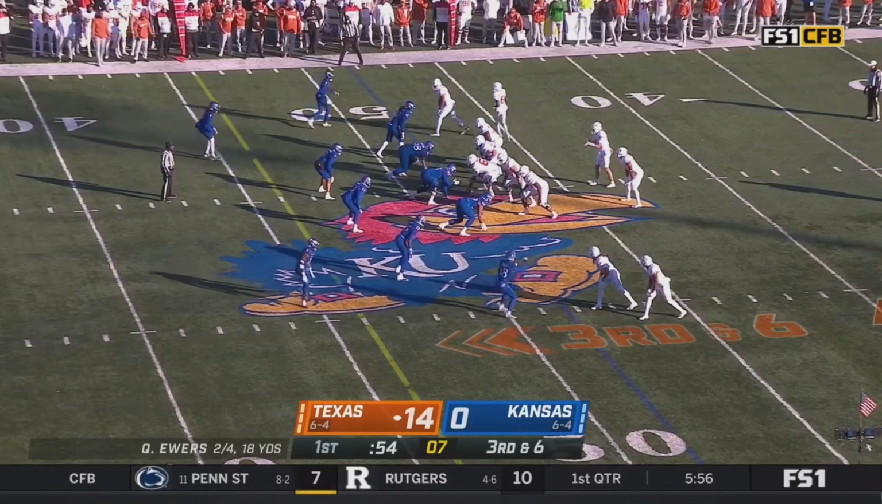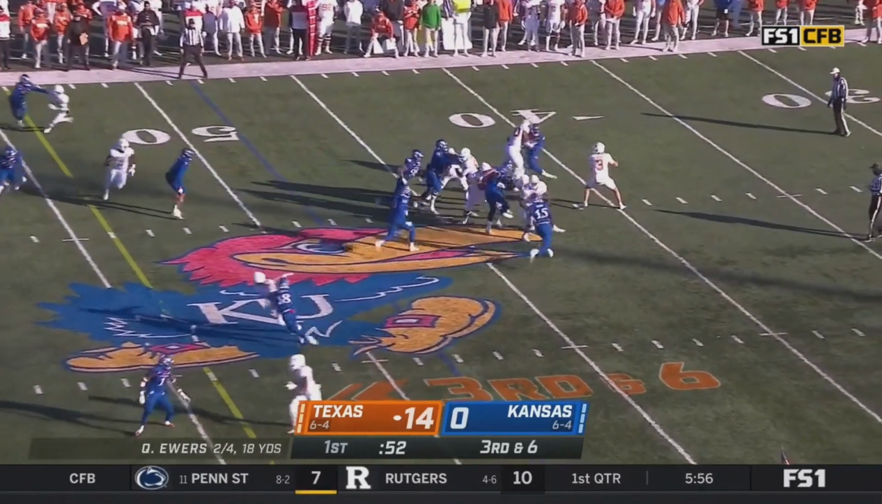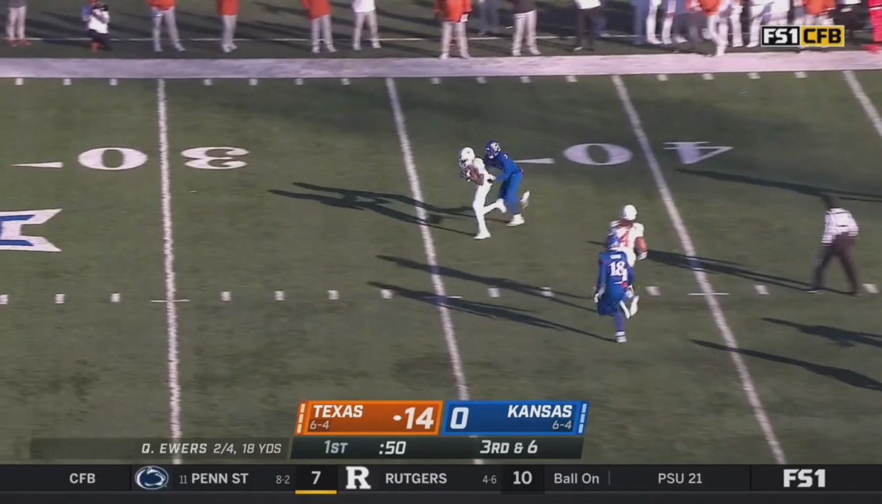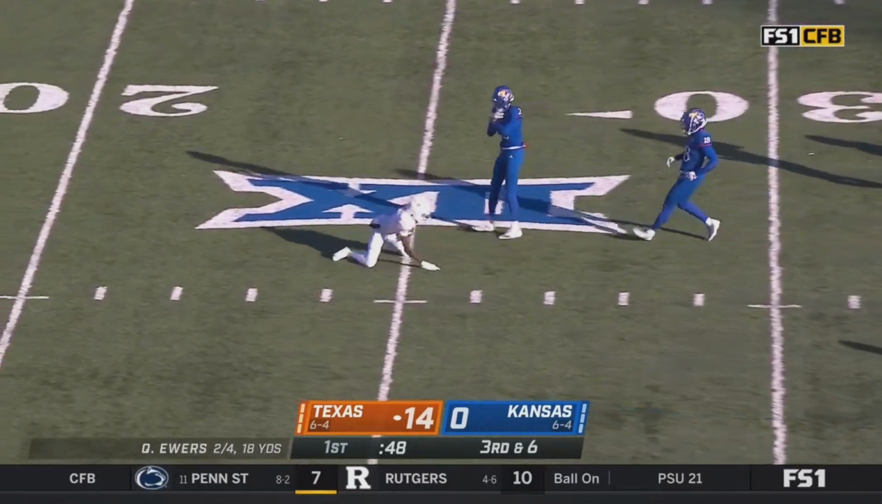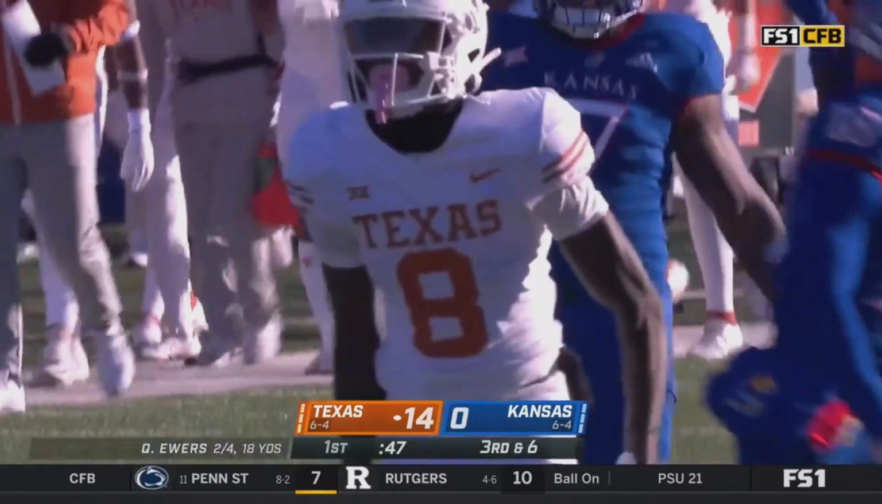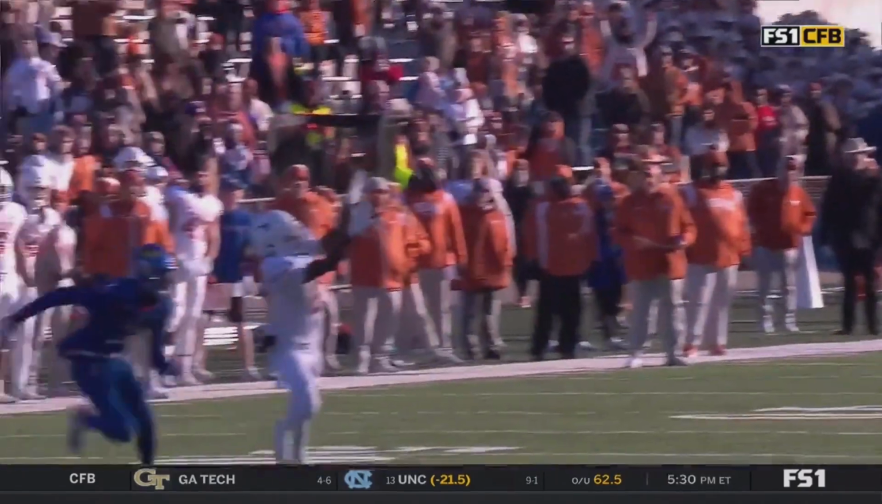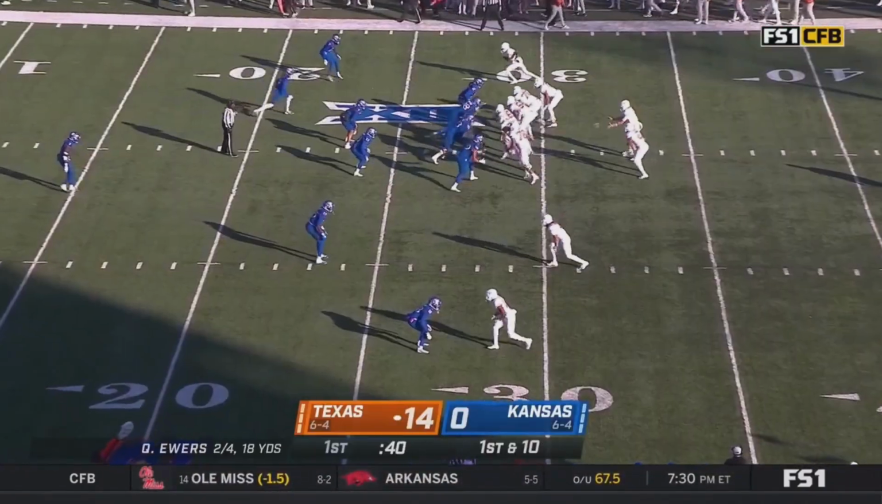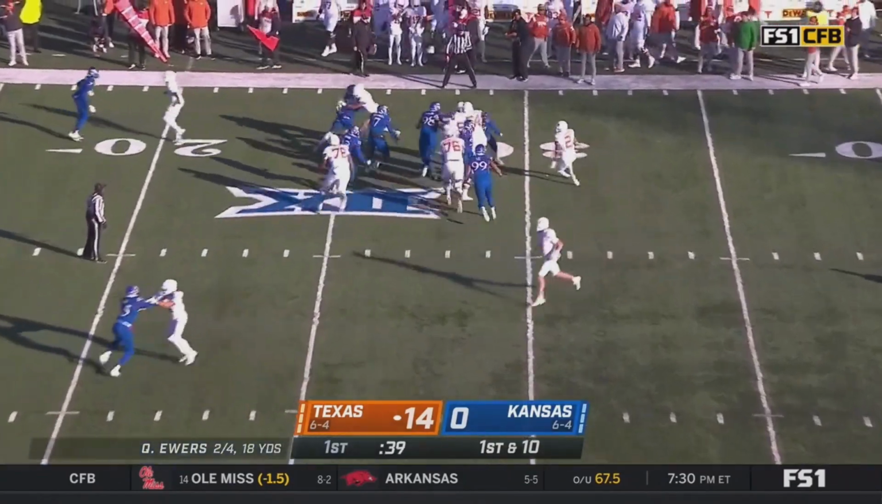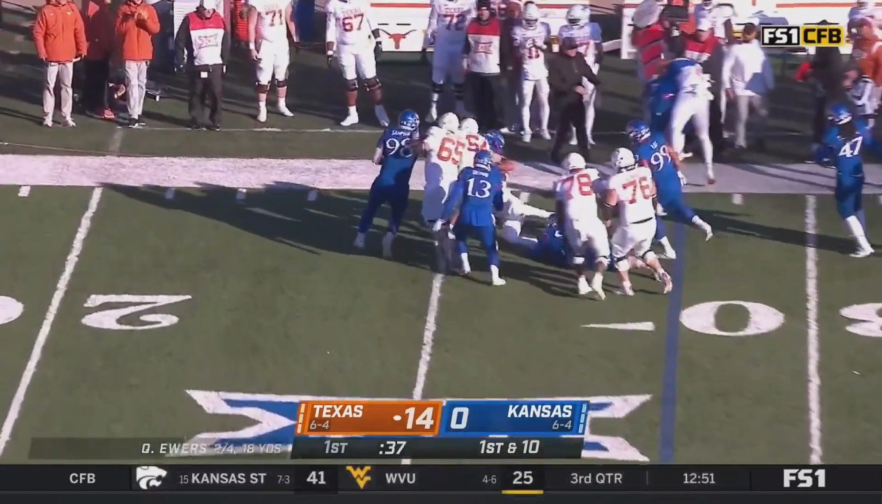Worthy in motion. 3rd and 6. Ewers, complete. Worthy in stride across the 30 and spun down just shy of the 25. Kansas defense and Worthy just a little too speedy. Yeah, that's best receiver on best cover. Great play, great stretch play by Xavier Worthy. So the 24-yard gain sets up 1st down and 10.